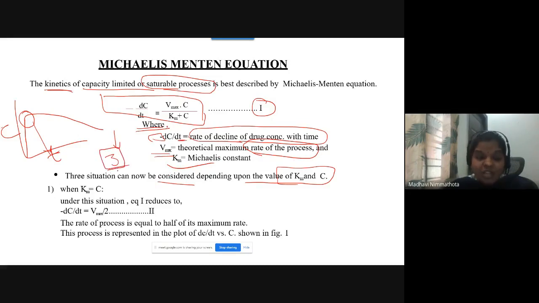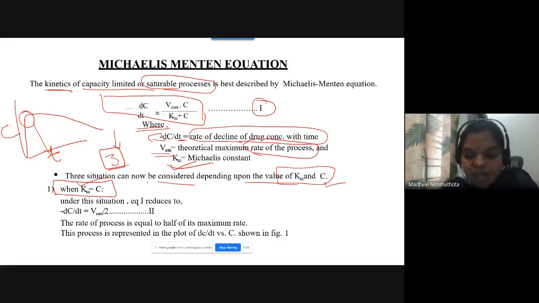These three situations will depend upon the values of Km, the Michaelis-Menten constant, and C. C is the plasma drug concentration. So whenever they ask you to write the Michaelis-Menten equation, you can include these three situations. What are the three situations? The first situation is when Km is equal to C. What is it saying to us? Km, the Michaelis-Menten constant, is equal to the plasma drug concentration.